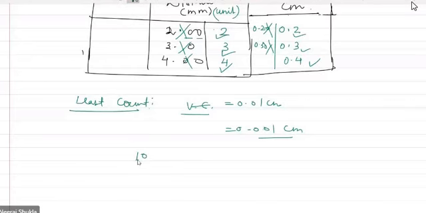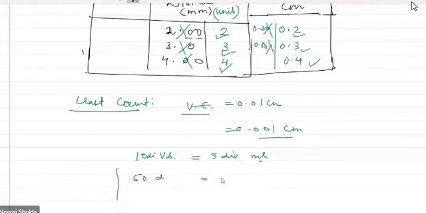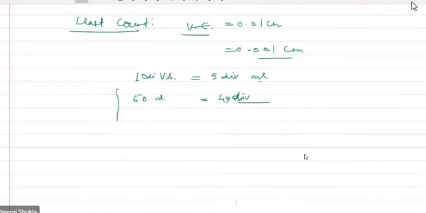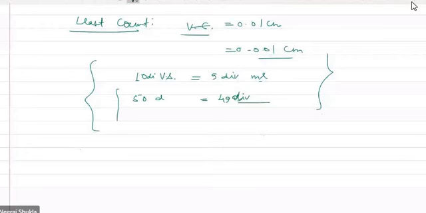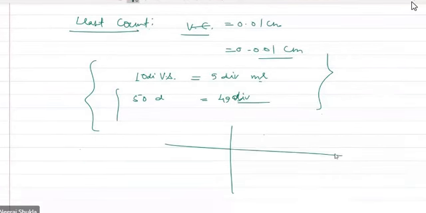numbers, like 10 divisions on the vernier scale are equal to 9 divisions on the main scale, and then how you calculate it. Somewhere it may happen that 50 divisions are equal to 49 divisions of the main scale. There are certain setups, so you should not take it for granted. We will provide it. So in the data analysis part, first you describe how the least count is obtained. Second, you make the table, write all the units, taking care of the significant digits as per the experimental least count of the corresponding column.